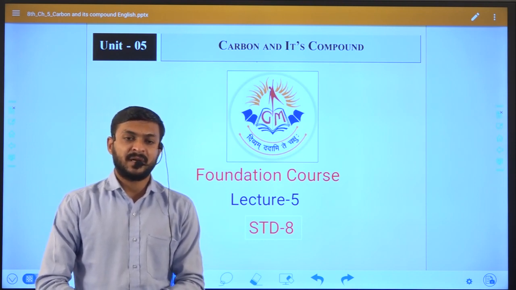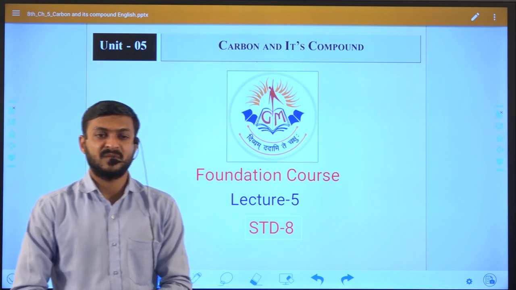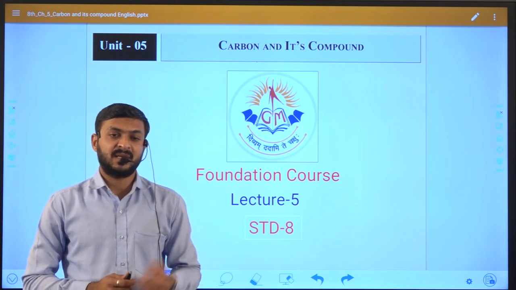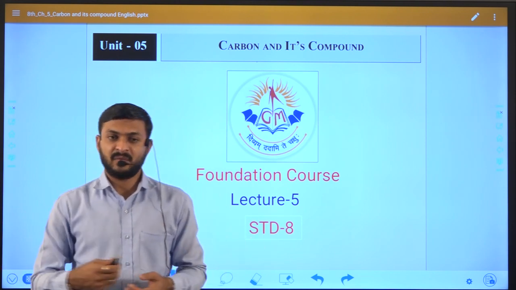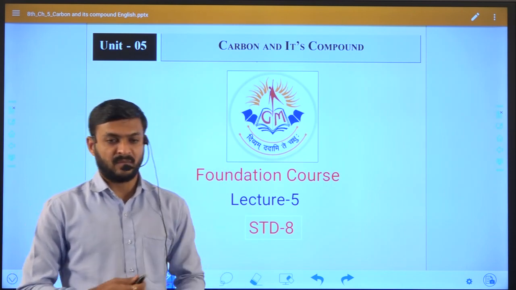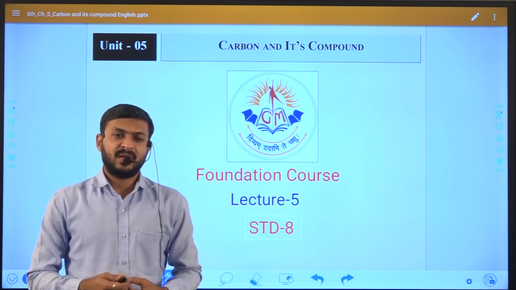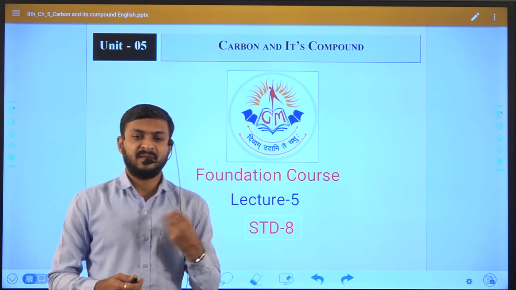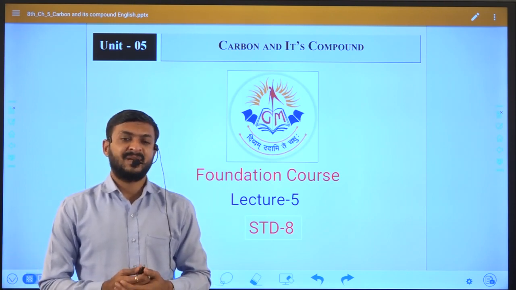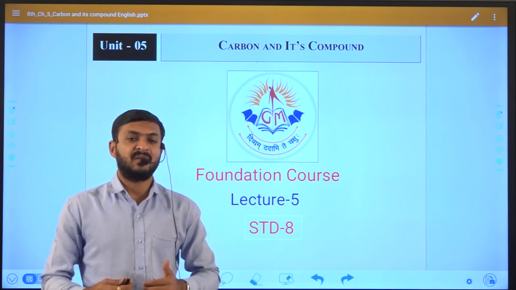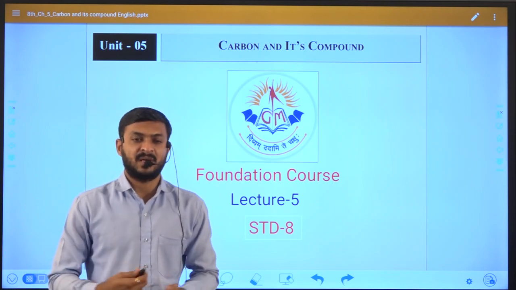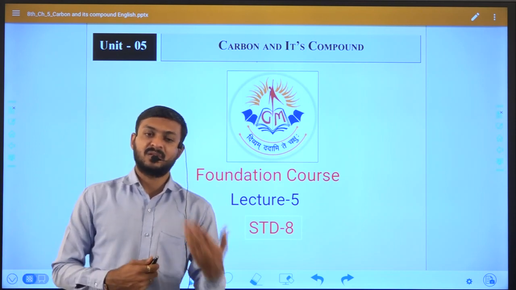So oxygen containing functional groups are generally divided into two parts. One is where oxygen is attached with a single bond, while in the other category oxygen is attached with a double bond with the carbon atom, right? So this is the two categories we divide into. Firstly we discuss oxygen attached with a single bond, and in this case we discussed the alcohol functional group. Now the second one is ether, right? So what is the ether functional group, what is its general formula, how can we see it in different compounds. So let us start